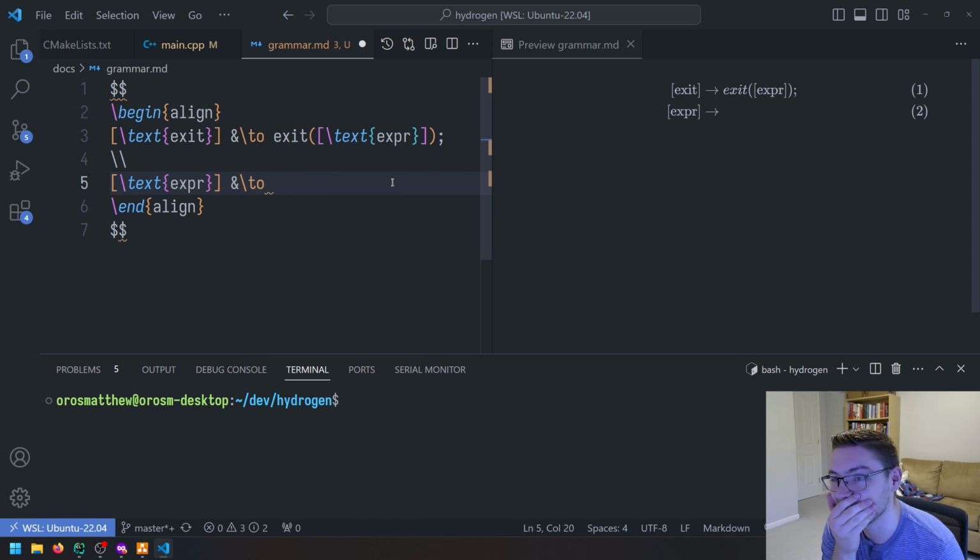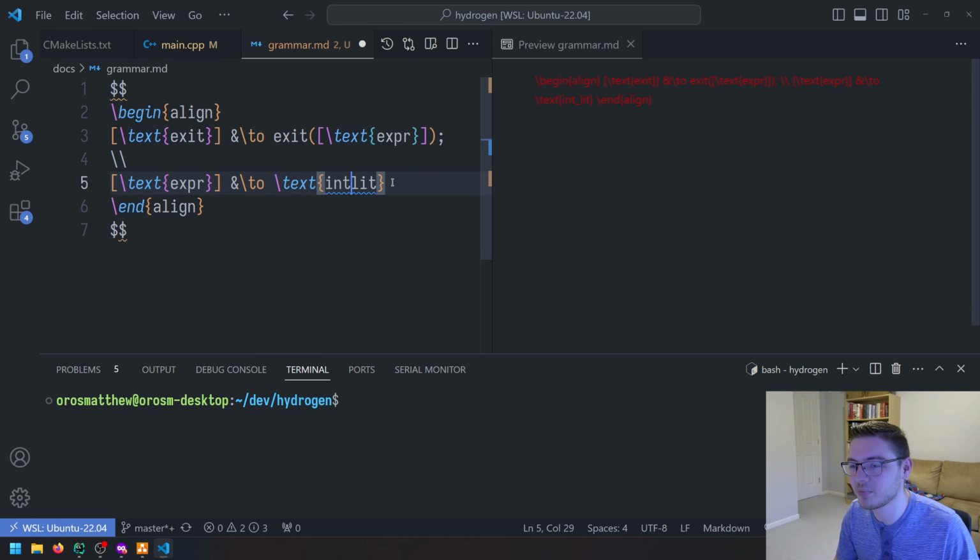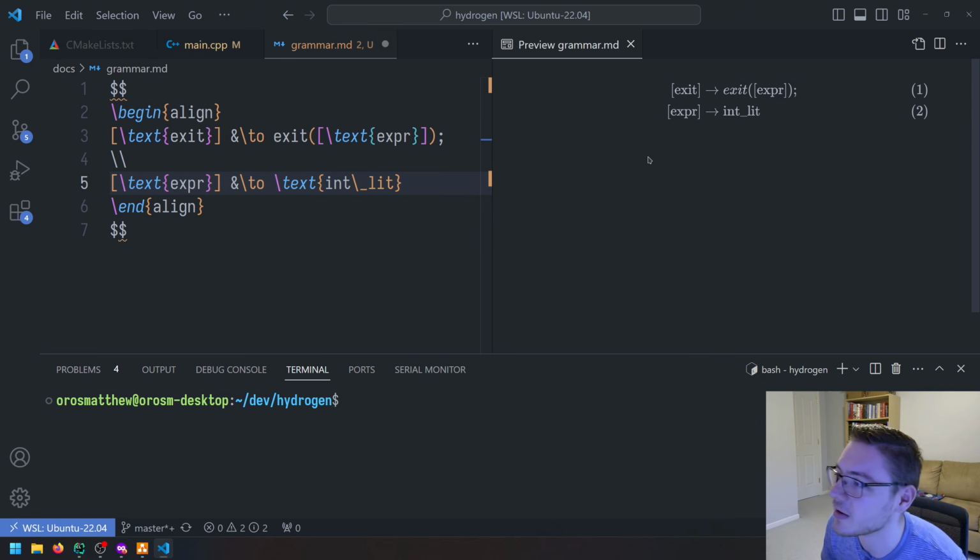This is a bit complicated, I guess, because we can have a bunch of nested things in here. You know what, for now, let's just say an expression is just straight up a number, just to keep things simple. We won't deal with math. What we will do is we'll just have an integer literal. I can't put an underscore in here. Can I escape the underscore? I can. So maybe we have something like that, right?